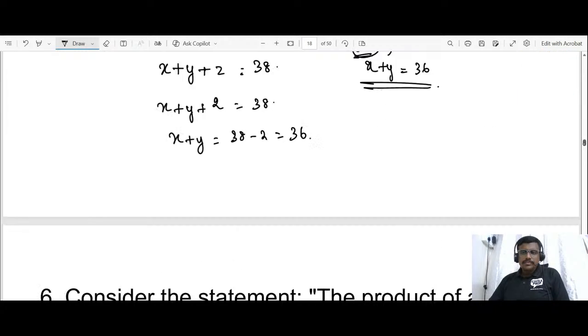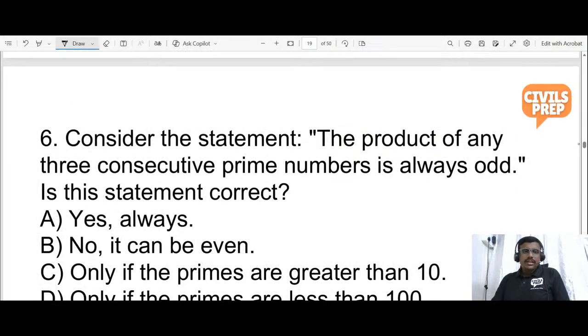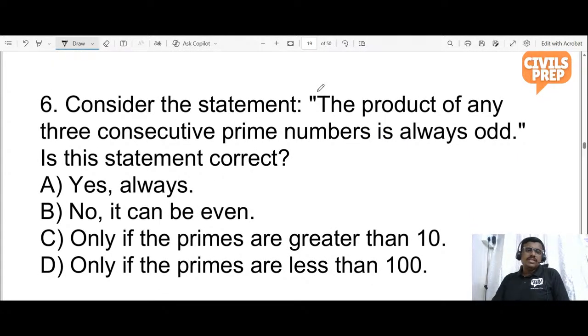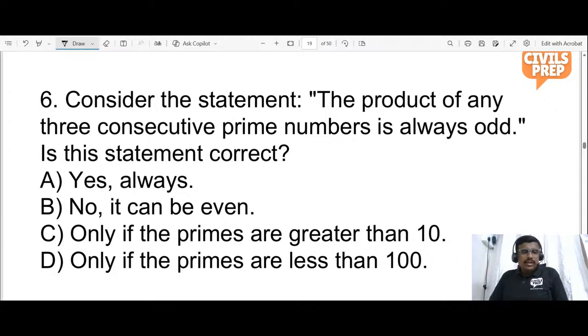So the next problem. Consider the statements. The product of any three consecutive numbers is always odd. The product of any three consecutive prime numbers is always odd.